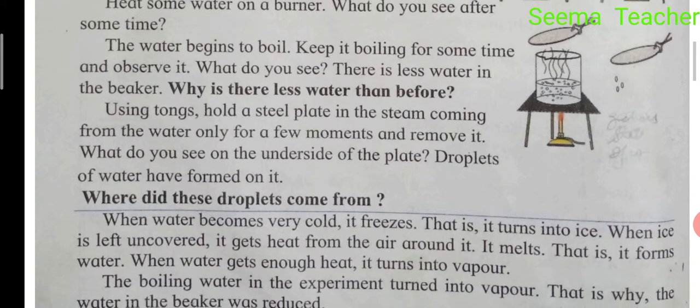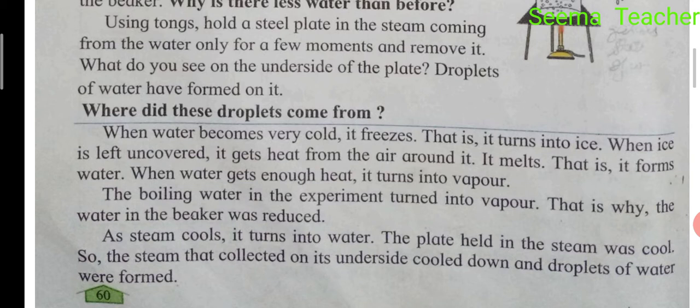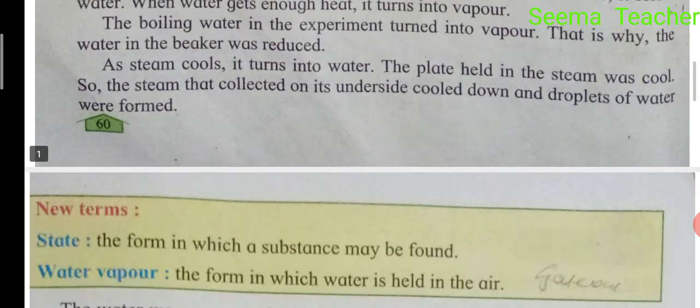When water becomes very cold, it freezes. That is, it turns into ice. When the ice is left uncovered, it gets heat from the air around it and it melts. That is, it forms water. When water gets enough heat, it turns into vapor. The boiling water in the experiment turned into vapor. That is why the water in the beaker was reduced. As the steam cooled, it turned into water, and the plate held in the steam was cool. So the steam that collected on its underside cooled down, and droplets of water were formed.